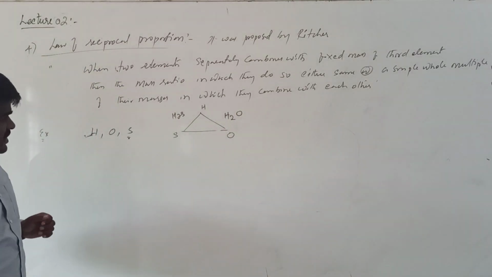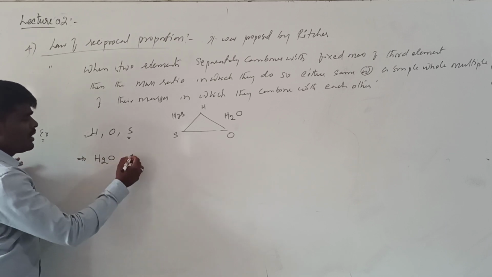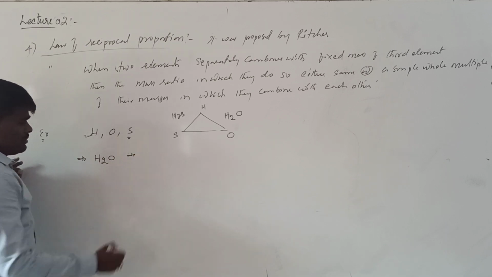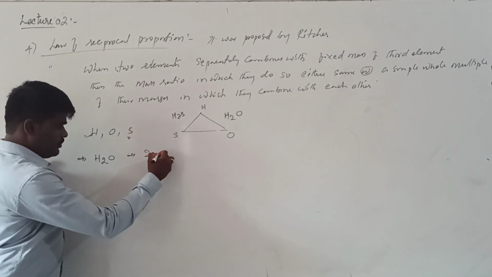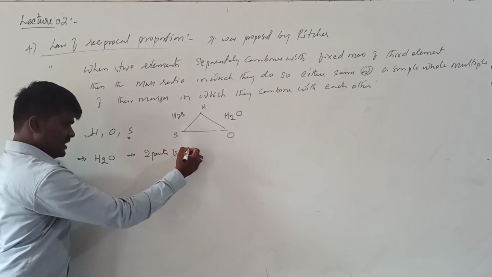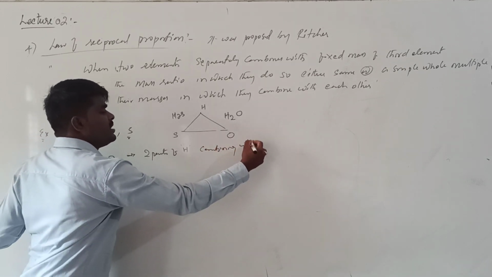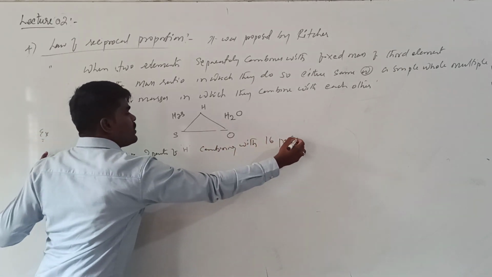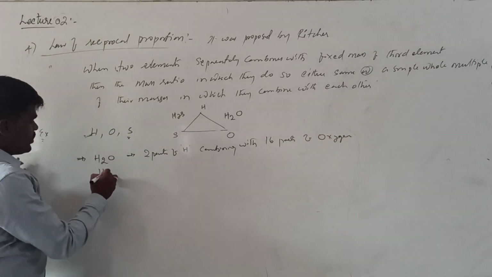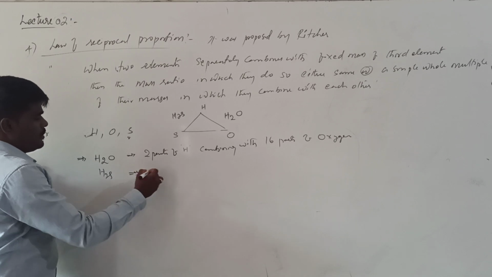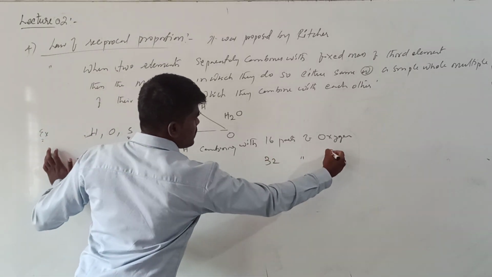Right? Now, what is the mass ratio of hydrogen and oxygen in H2O? Two parts of hydrogen is combining with 16 parts of oxygen. Right? If you are talking about H2S, two parts of hydrogen is combining with 32 parts of sulfur.